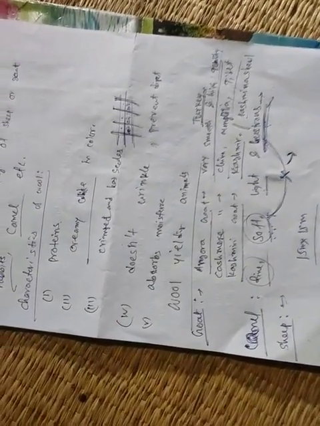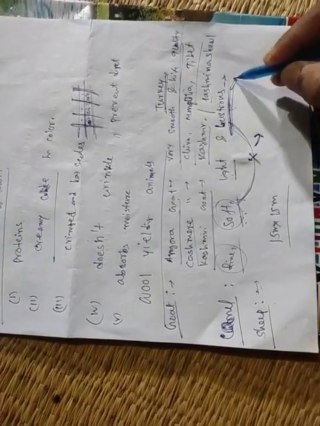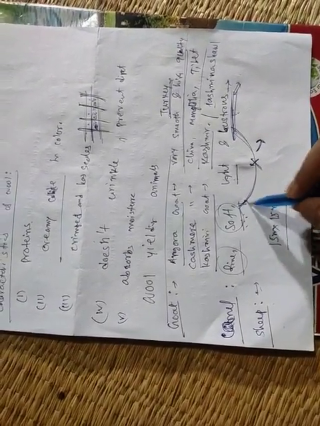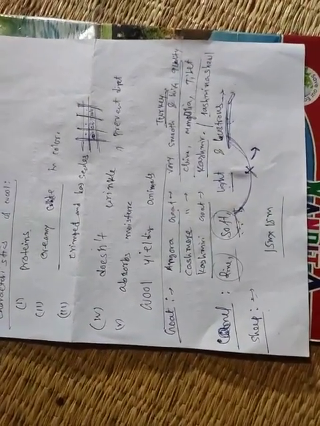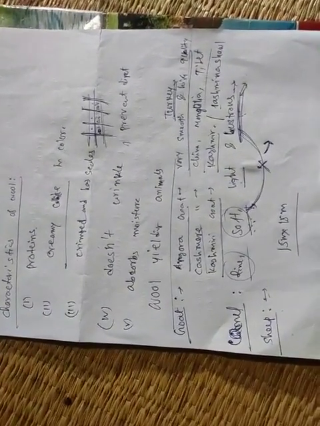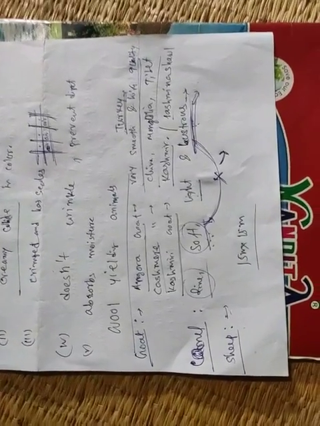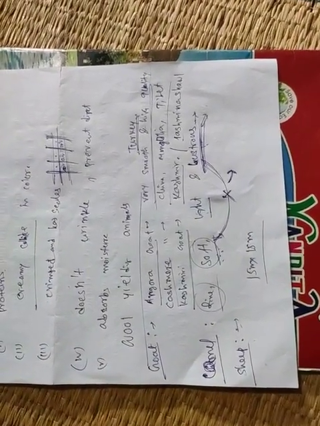That's why we cross them to improve the quality. That sheep is the crossbred sheep, and this is called selective breeding.